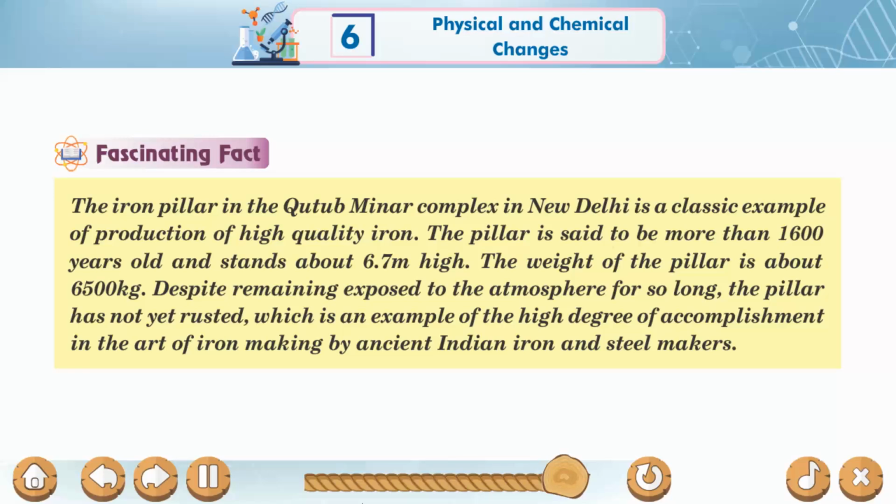Fascinating fact. The iron pillar in the Qutub Minar complex in New Delhi is a classic example of production of high-quality iron. The pillar is said to be more than 1600 years old and stands about 6.7 meters high. The weight of the pillar is about 6,500 kilograms. Despite remaining exposed to the atmosphere for so long, the pillar has not yet rusted, which is an example of the high degree of accomplishment in the art of iron making by ancient Indian iron and steel.